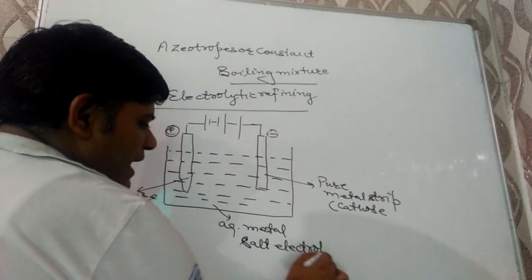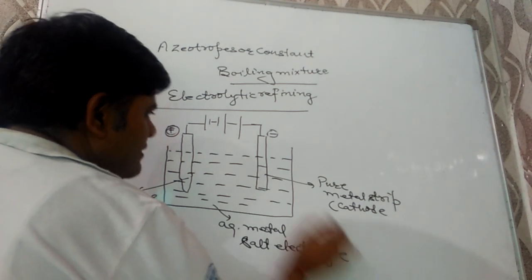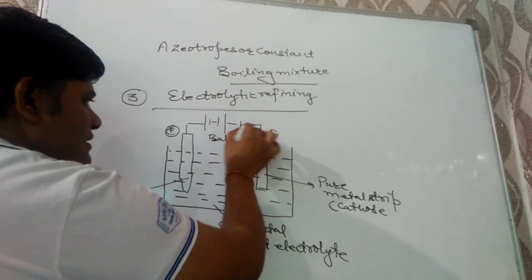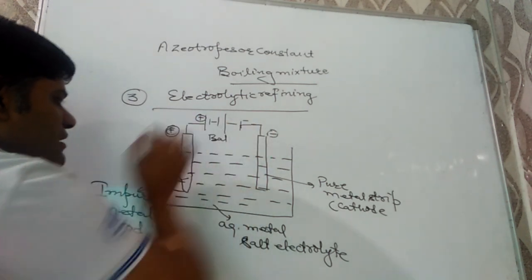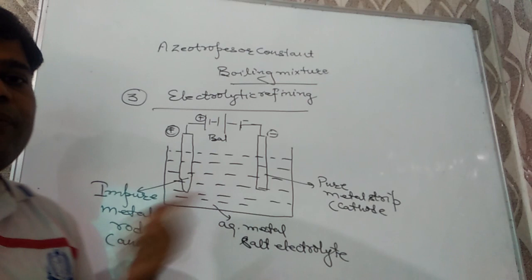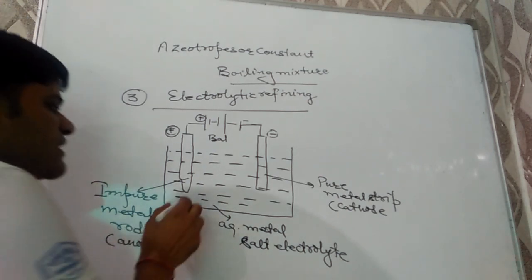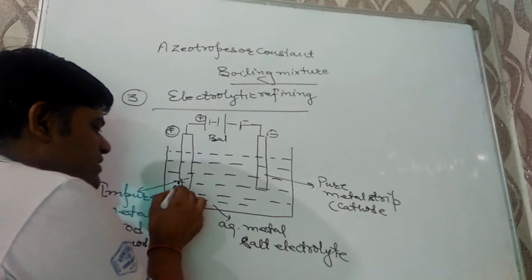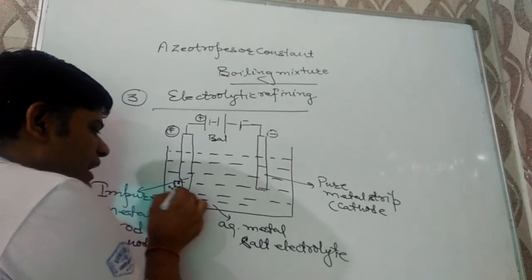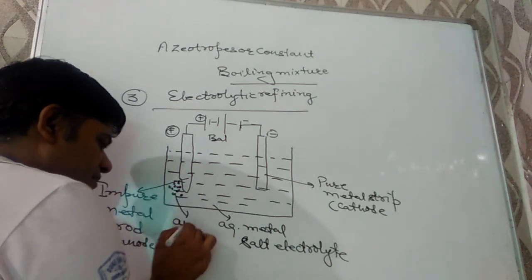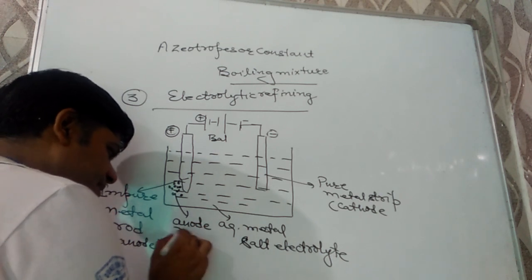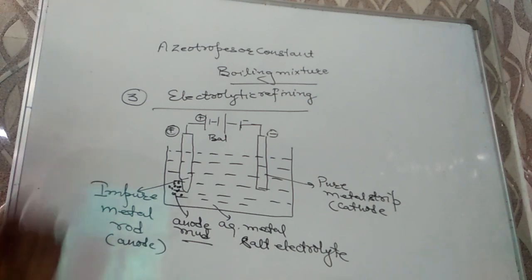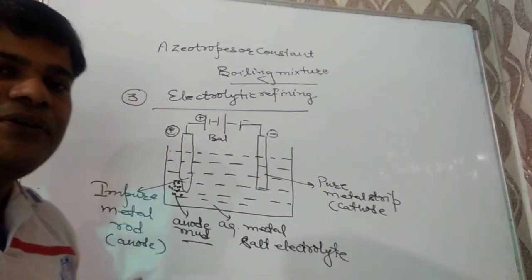And when current is passed from the battery, the pure metal from anode starts to deposit at cathode, and at the end, the impurities remain as anode mud, as shown in the figure. I am repeating. Questions may be in your exam.